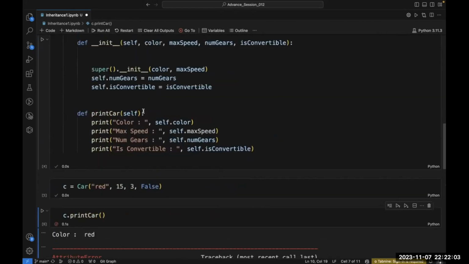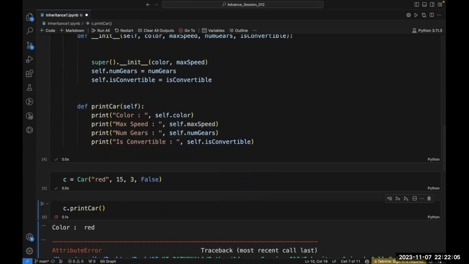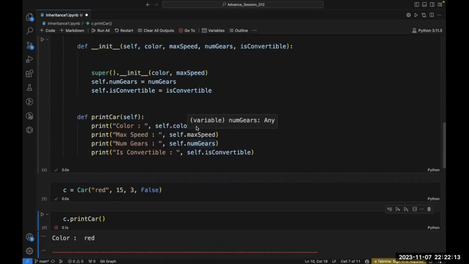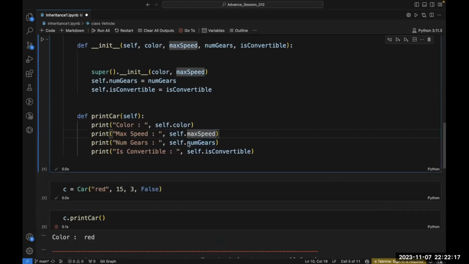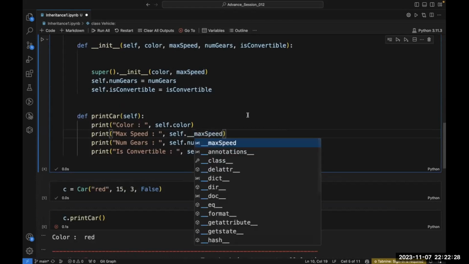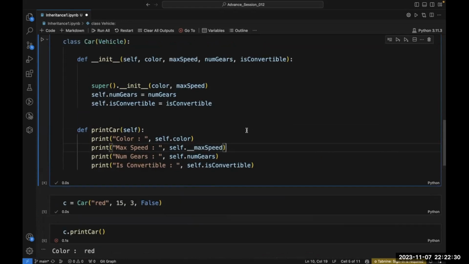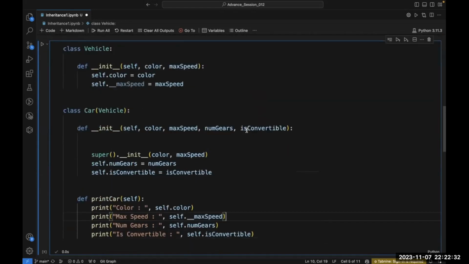And I'm trying to access this private member without mentioning the class. Or see, I have also not mentioned the double underscore for accessing this. I have to mention this underscore max speed here also, but I have not mentioned it here. So let's see, if I mention this underscore max speed here and then run this same code, what happens?